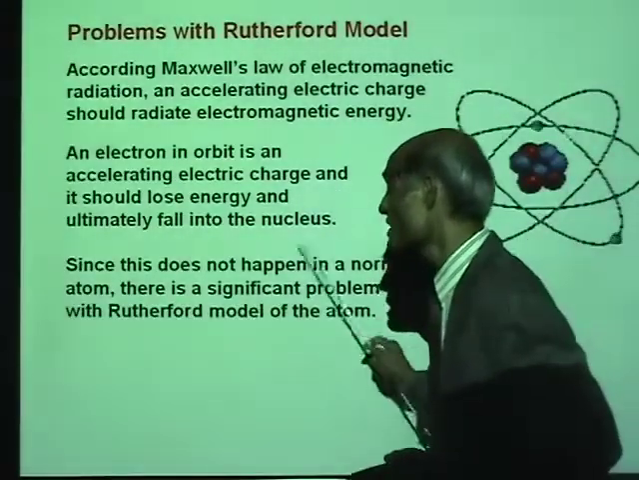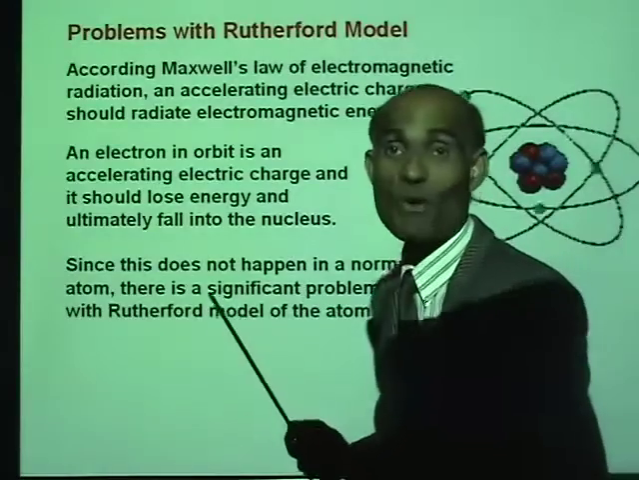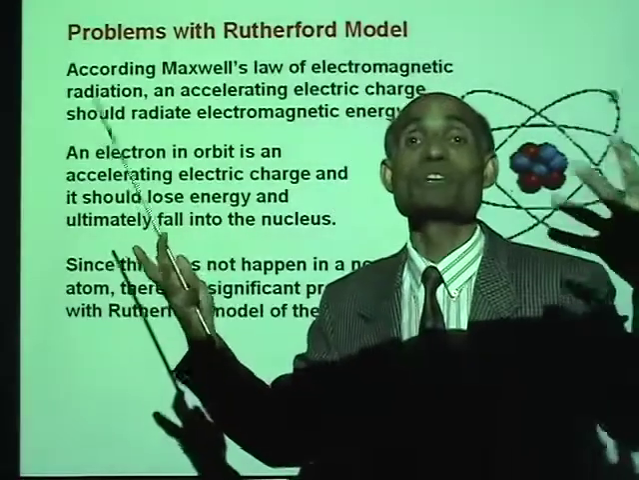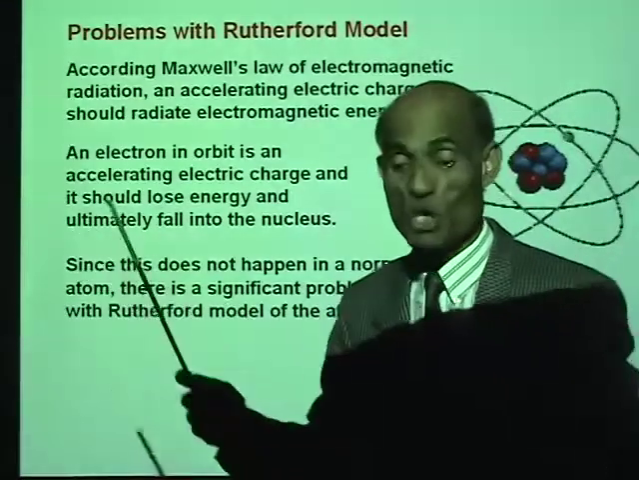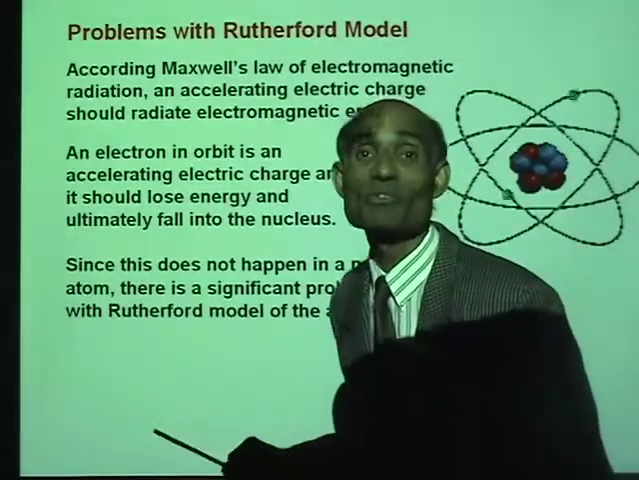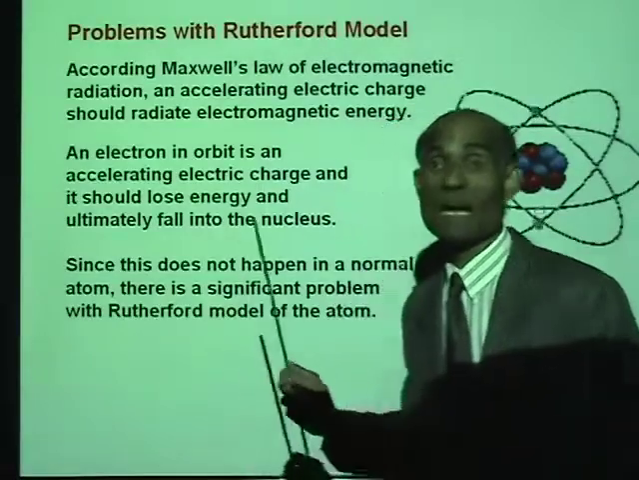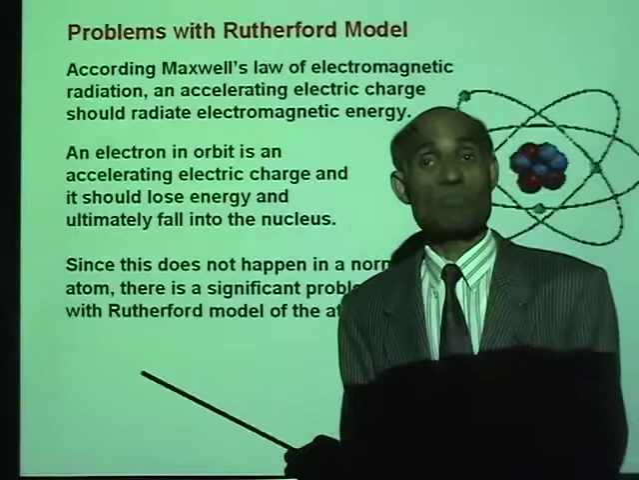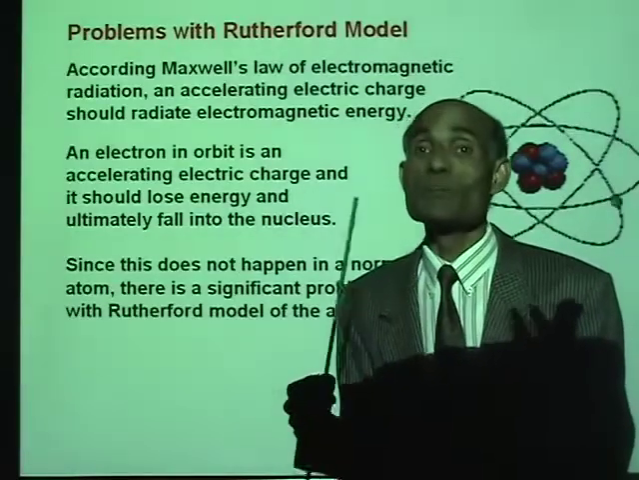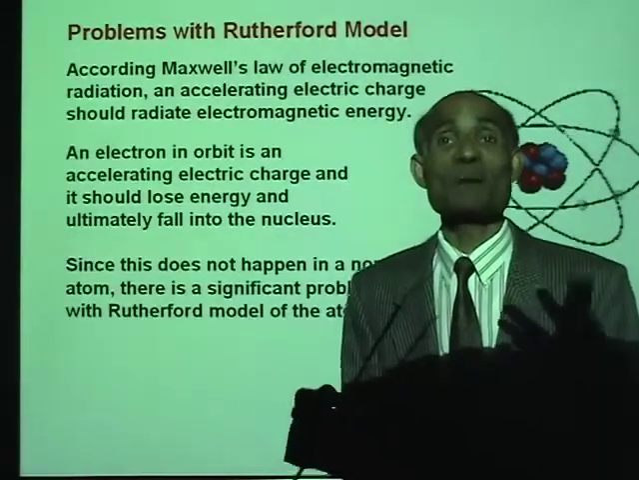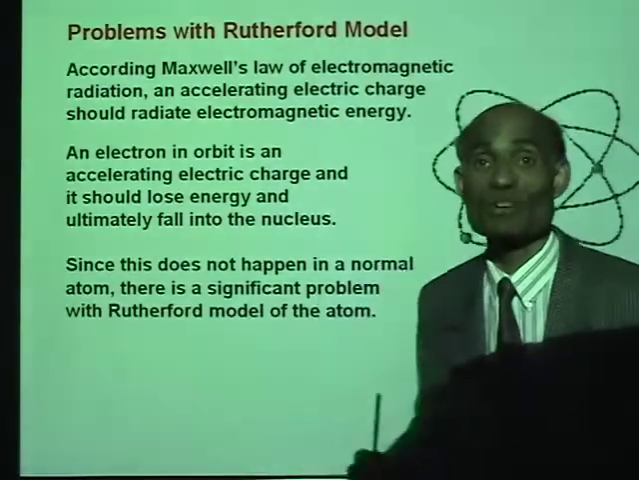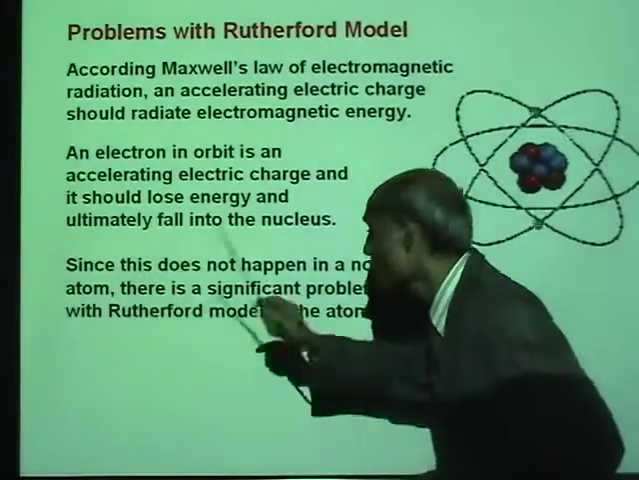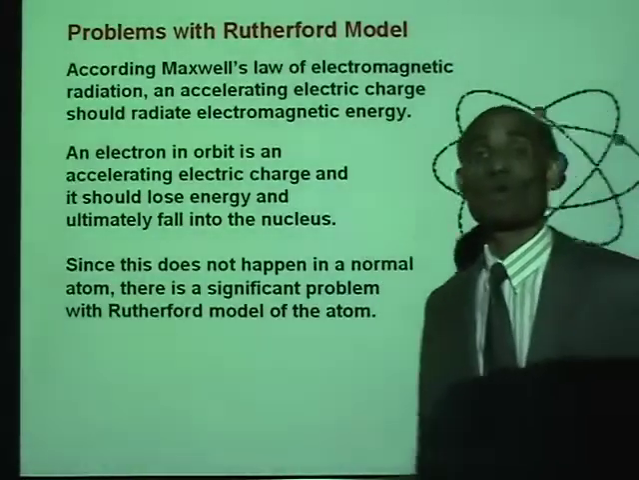Now, since this does not happen, well, if all atoms collapsed like this, then there would be no universe. There would be no matter, no substances, no elements. See? So we know that this does not happen. And since this does not happen, what is the conclusion? The model of the atom proposed by Rutherford is not correct. So there is a significant problem with Rutherford's model of the atom.